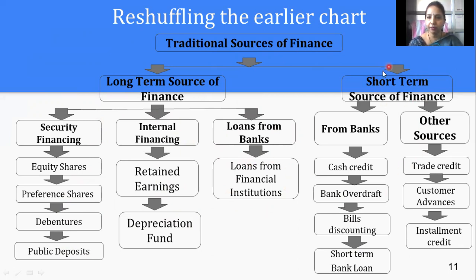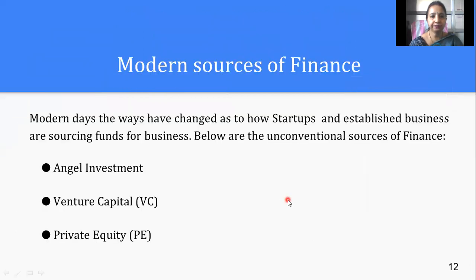If we talk about short-term finances, then sources from banks are cash credit, bank overdraft, bill discounting, and short-term loans. Other sources are trade credit, customers' advances, and installment credit. So this is one big question that can be there in your exams for BCom second year financial management students, who can go through this lecture for what to write in the sources of finances.